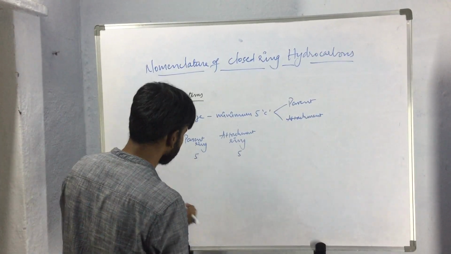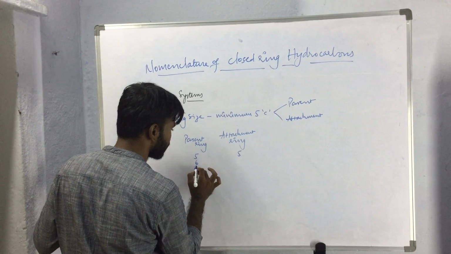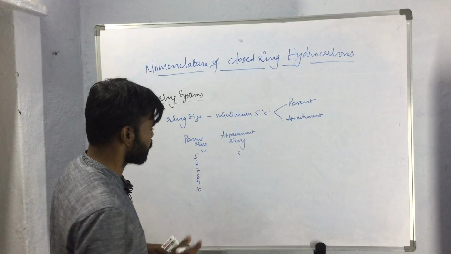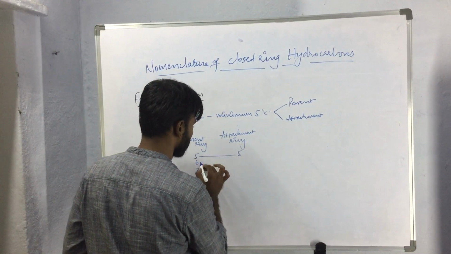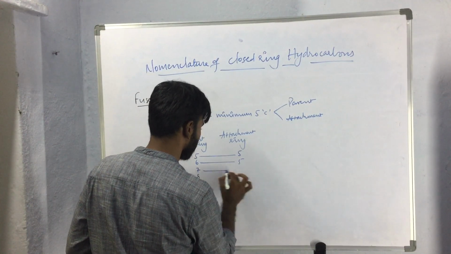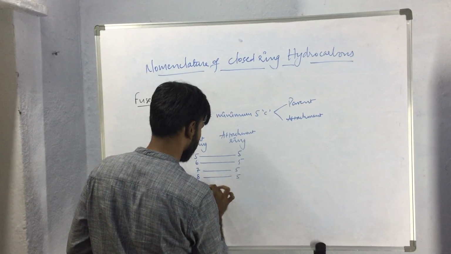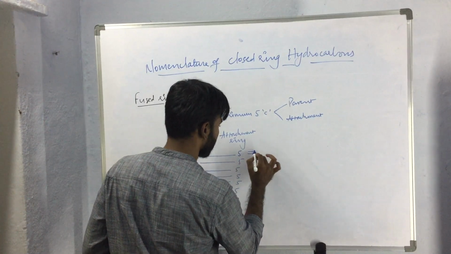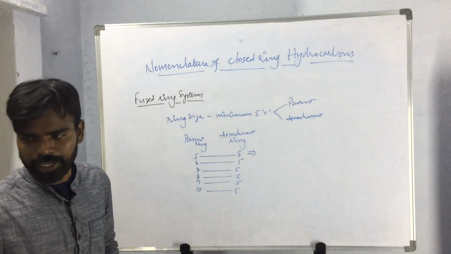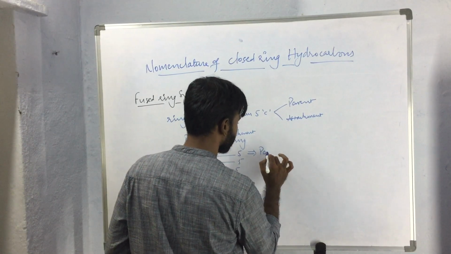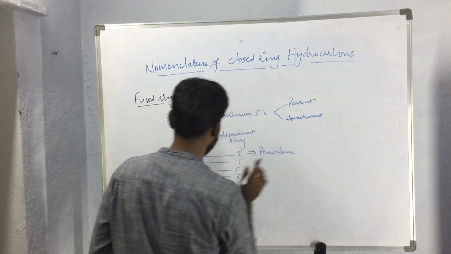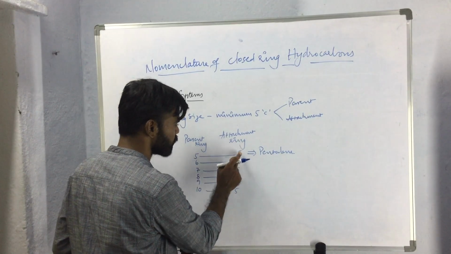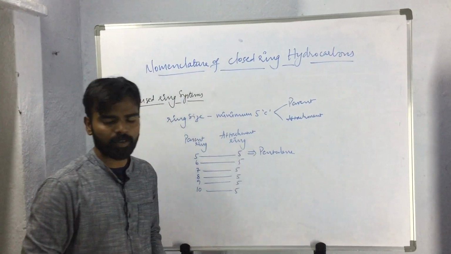And we can increase the number of carbon atoms in the parent ring. So 5 is to 5, 6, 5, then 7, 5, 8, 5, 9, 5 and 10, 5. So if it is 5, 5, then the name of the compound is pentalene. That means if the compound contains parent ring with 5 carbon atoms and attachment ring with 5 carbon atoms, then the name of the compound will be pentalene.